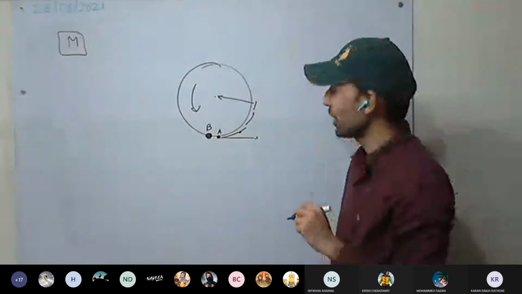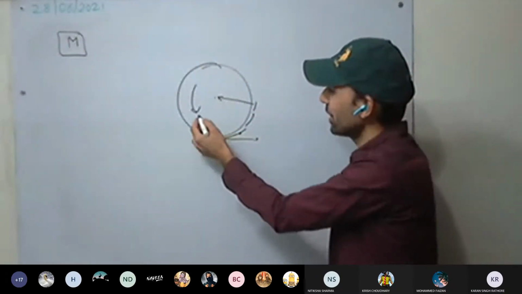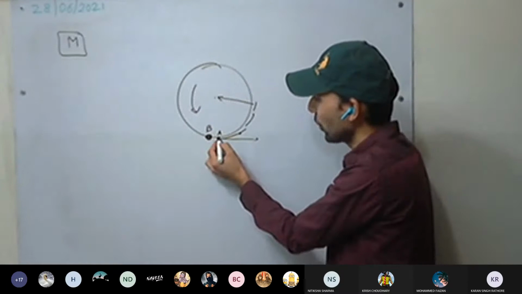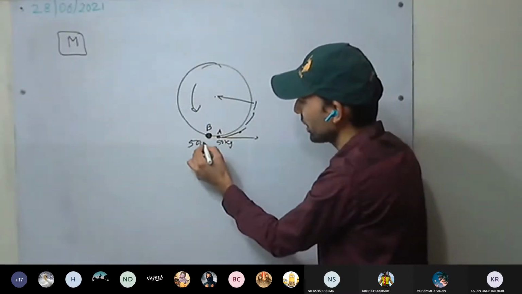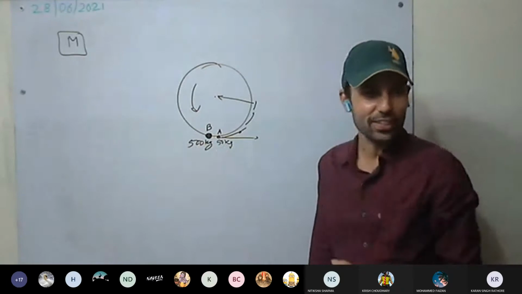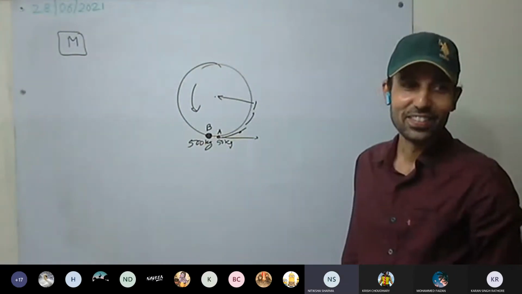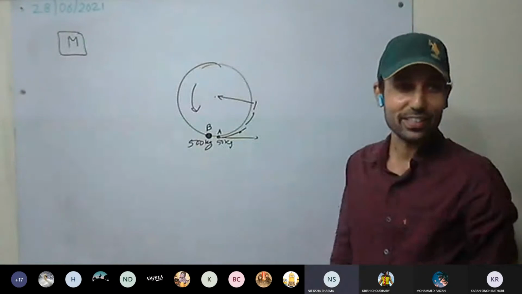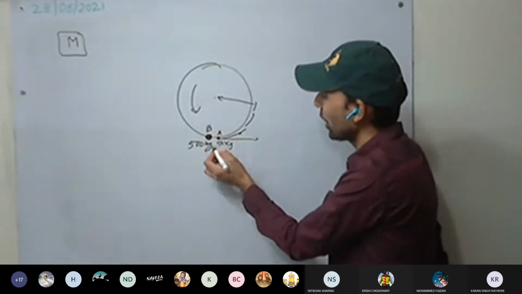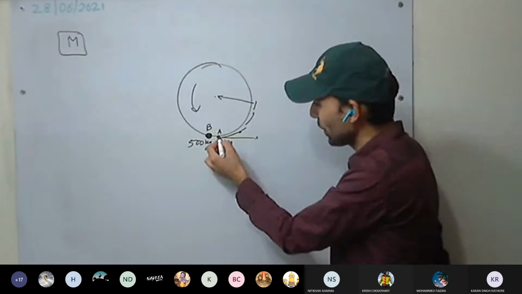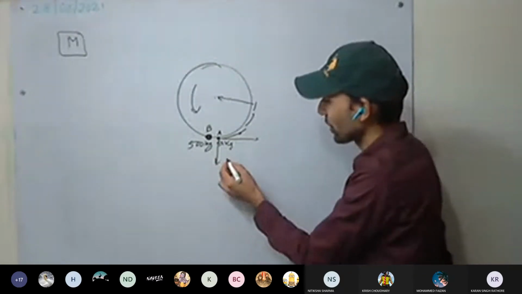Now what happens if the Earth rotates faster and faster? For example, you are 50 kg and your friend is 500 kg. Which has more gravitational force acting on it? Your friend, the 500 kg one, will have more gravitational force acting on it. So after some time, you have been pushed out.